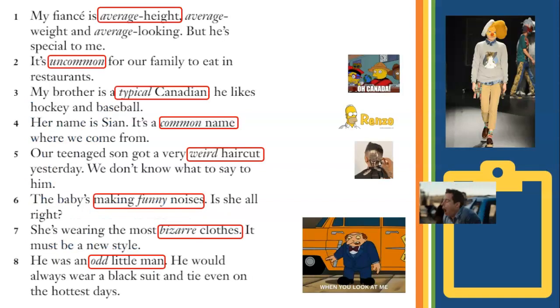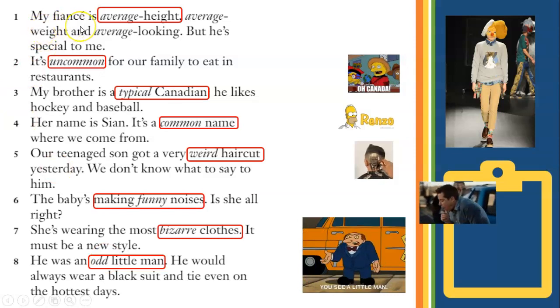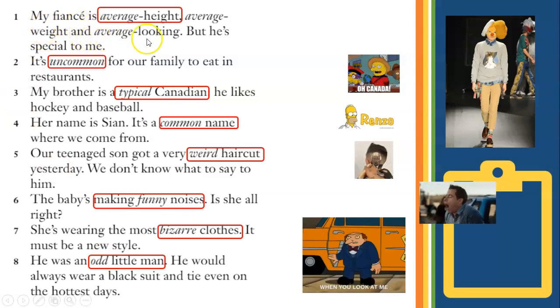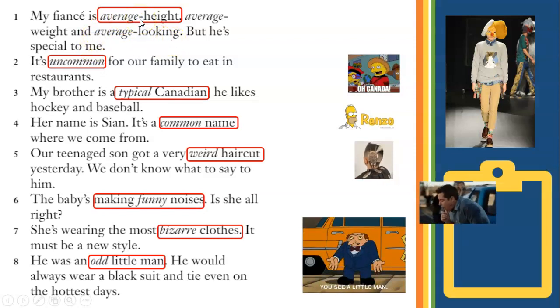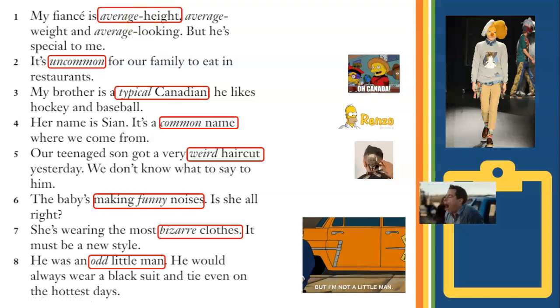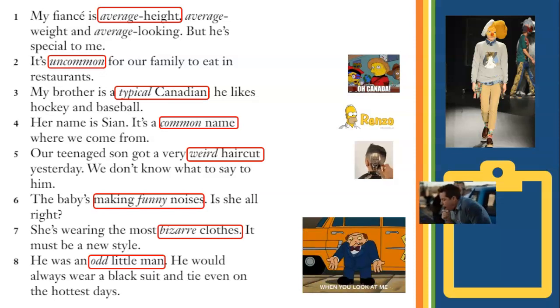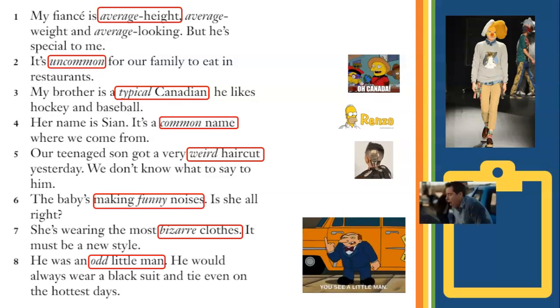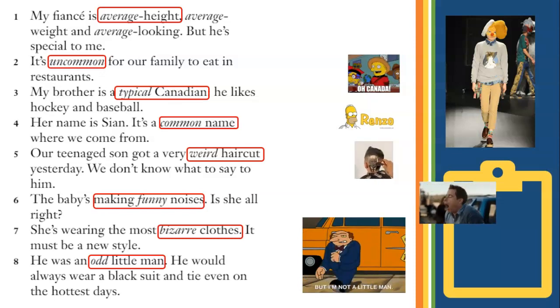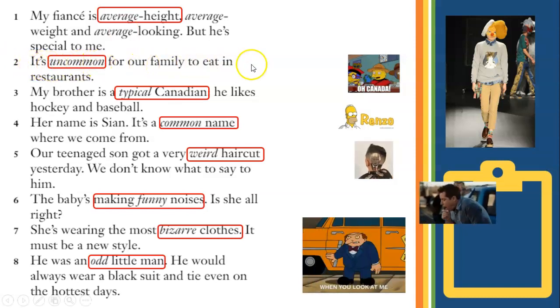Let's look at some examples. Now the examples we have here: my fiancé is average height, average weight, and average looking, but he's special to me. This means that his height is the standard height. Okay, if we think of Peruvians, that will be 1 meter and 70 centimeters, or 75 centimeters, which is the average height of a Peruvian male. Okay. Then we have this example. It's uncommon for our family to eat in restaurants.